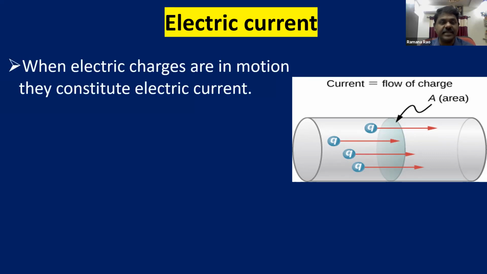When electric charges are in motion, they constitute electric current. This is the basic concept of electric current. When the charges are in motion, they constitute electric current. So the phenomenon responsible for the electric current is the flow of charges. As long as the charges are in motion, there exists electric current.